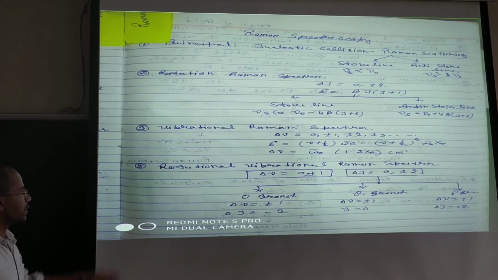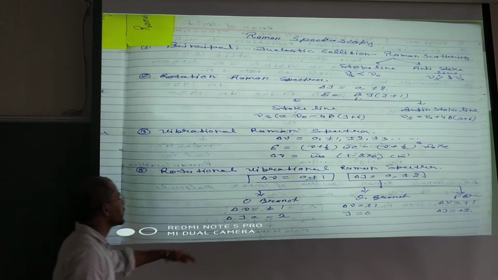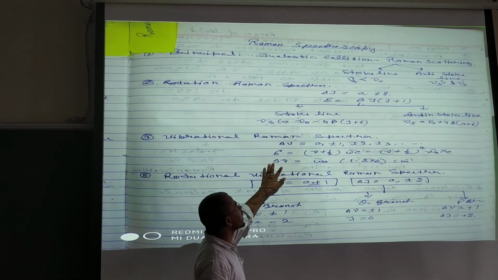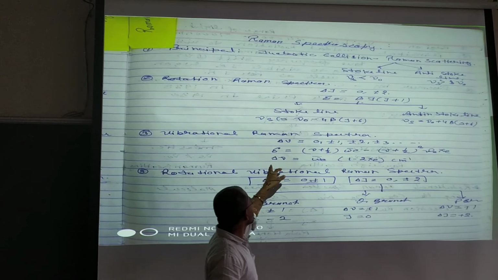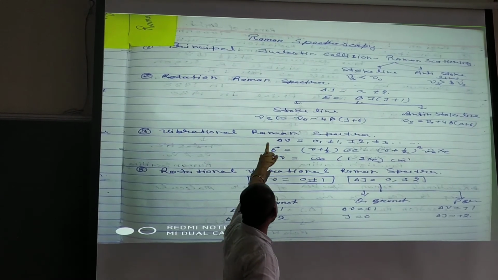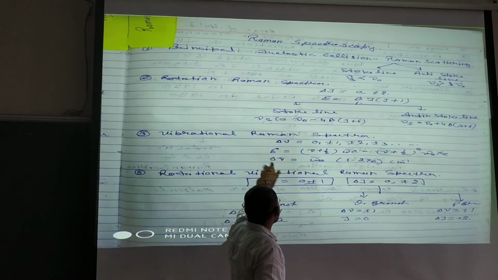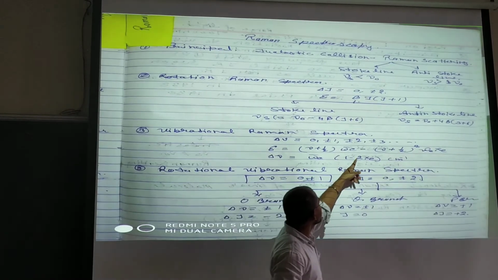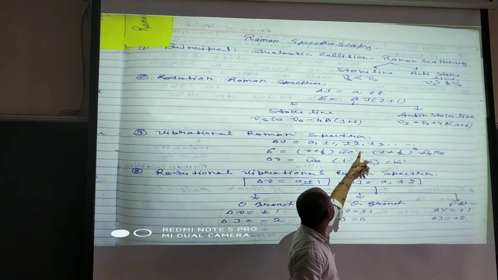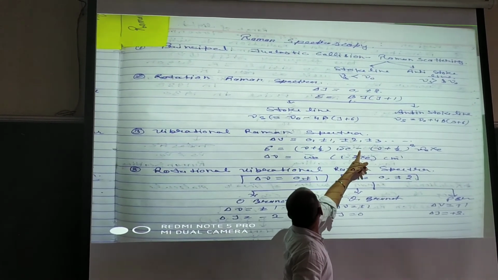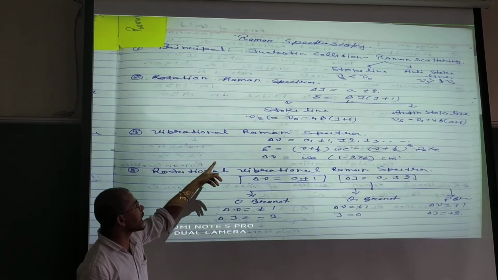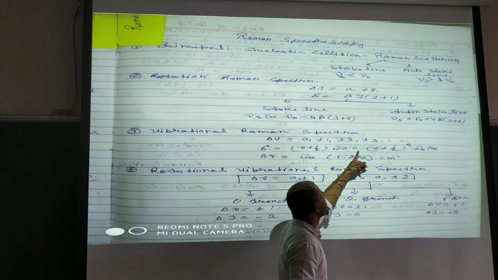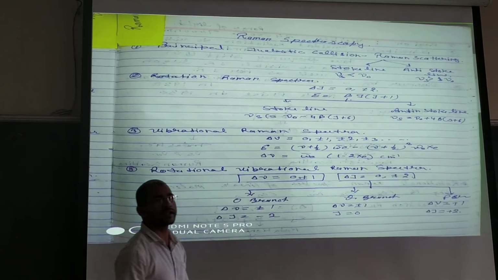So this is the frequency. In this case, how can we say which is the Stokes and which is the anti-Stokes line? If νs becomes minus, then it will be the Stokes line, and if it becomes plus, this is known as the anti-Stokes line.